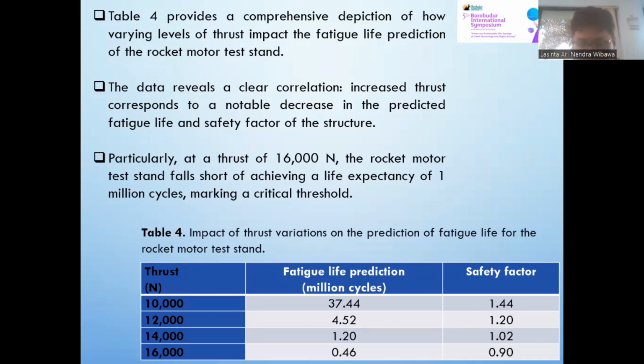Safety factor 1.20. 14,000 Newton fatigue life prediction, 1.20 million cycles. Safety factor 1.02. 16,000 Newton fatigue life prediction, 0.46 million cycles. Safety factor 0.90.